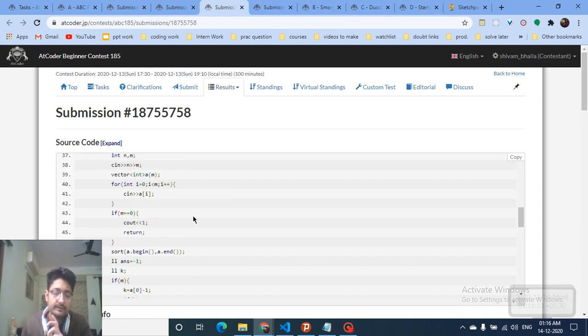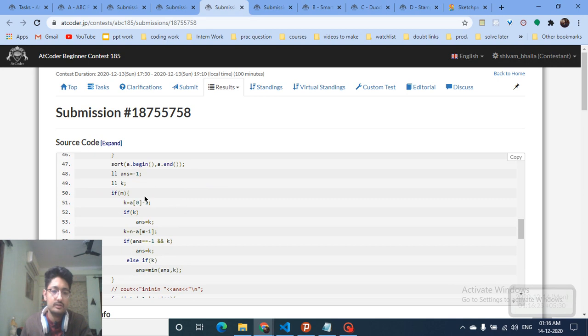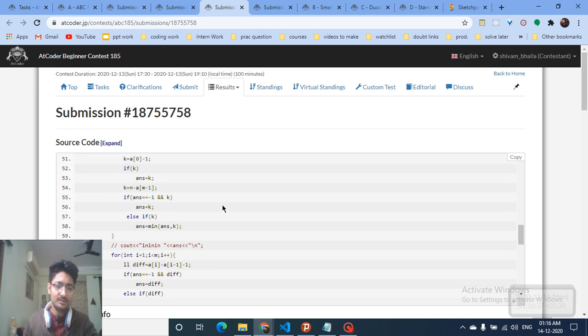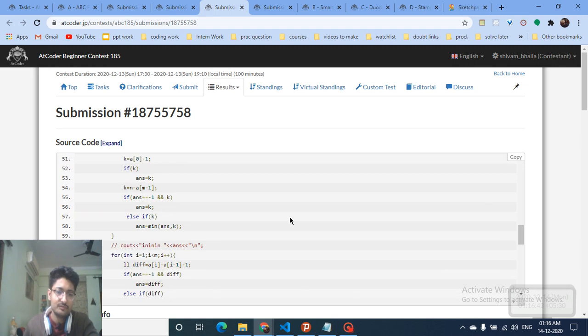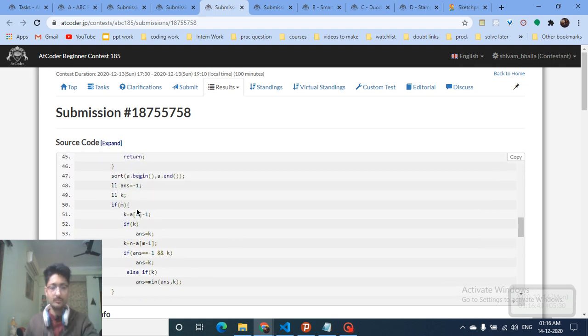Then you have to sort the initial array, because you have to find the minimum among all of them. You can initialize your answer with a very large number and then find the minimum among all of the windows. I have done this in an untrivial manner. So you have to take the window for the first value. Maybe it can happen that there is no blue ball, and I have taken that case.